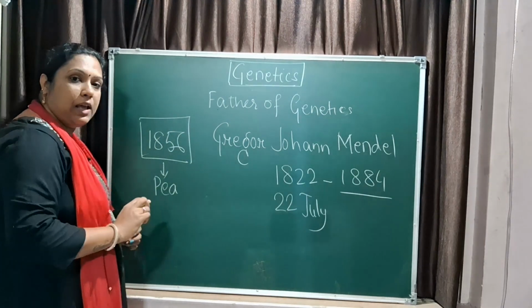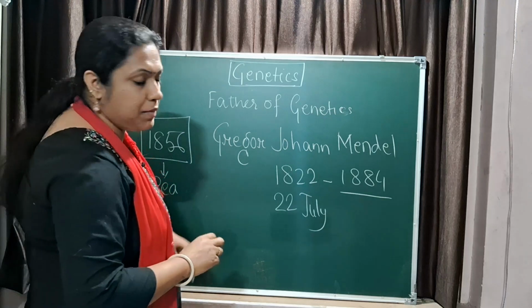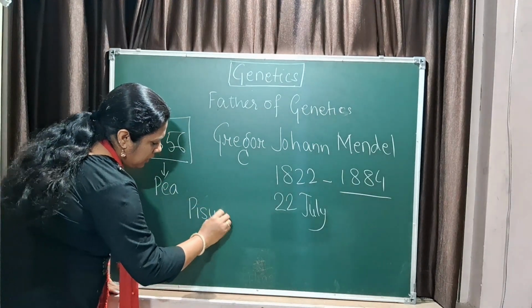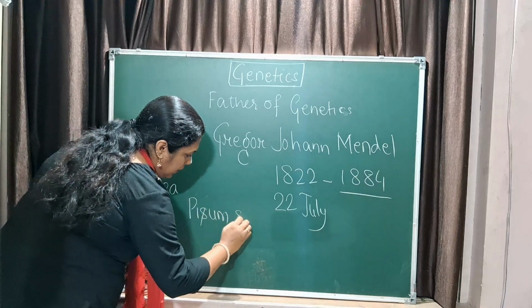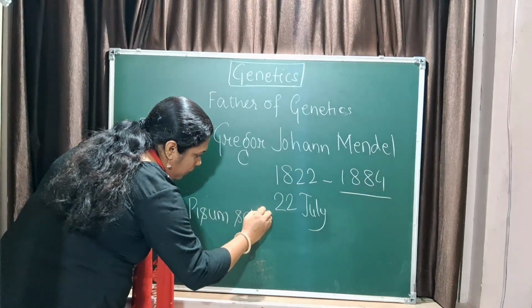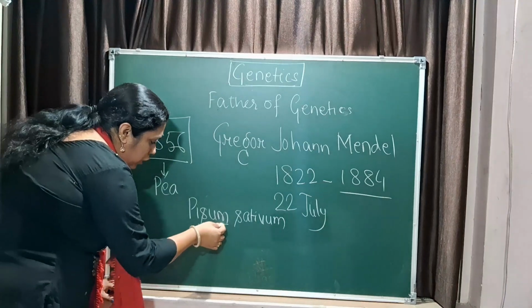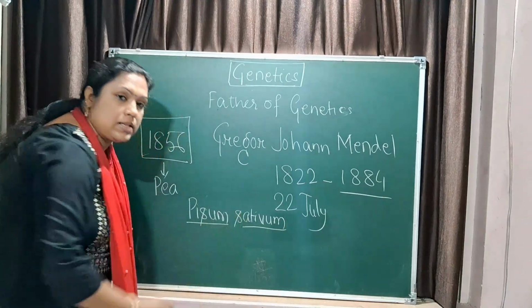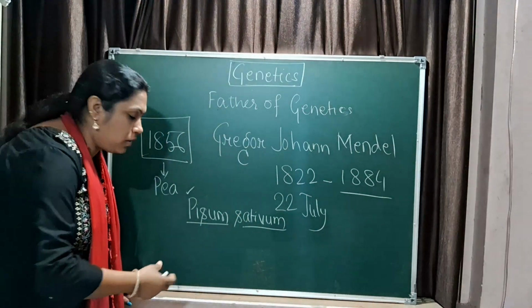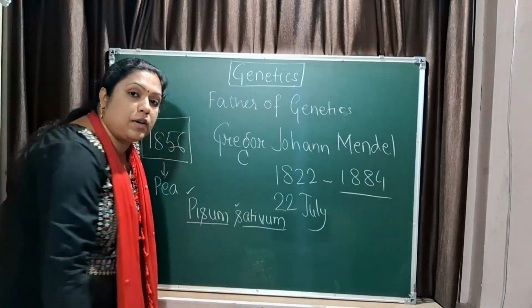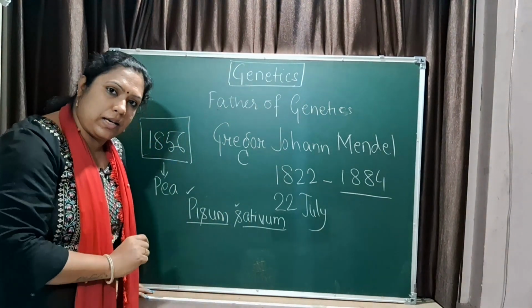The scientific name of the pea plant is asked in the examination. So you have to write Pisum sativum. Always remember, whenever you are writing the scientific name, you need to underline the two terms separately. The first alphabet of the first word should be capital. The first alphabet of the second word should be a lowercase character.